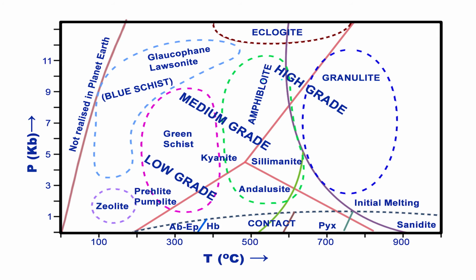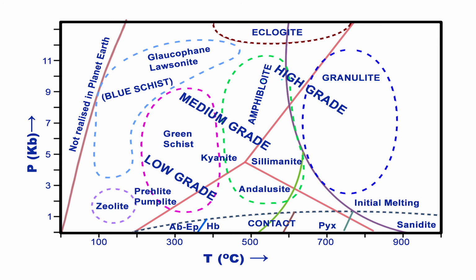First, high pressure temperature or glaucophane jadeite, blueschist eclogite type. Second, intermediate pressure temperature or kyanite sillimanite type. And third, low pressure temperature or andalusite sillimanite. Sometimes geographical names are used with these baric types.